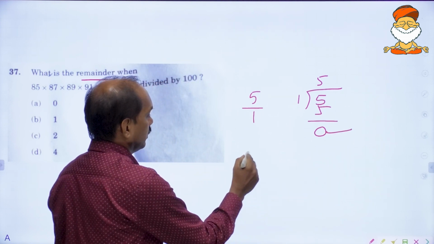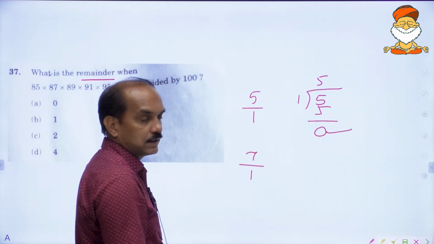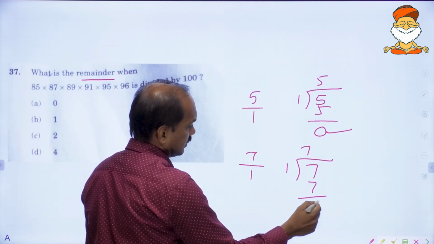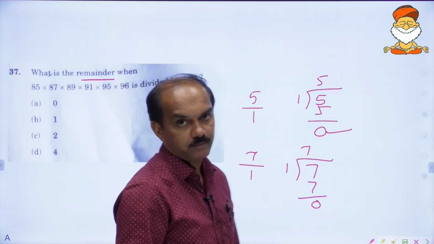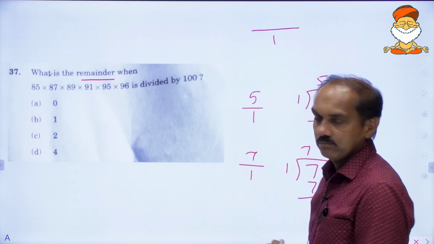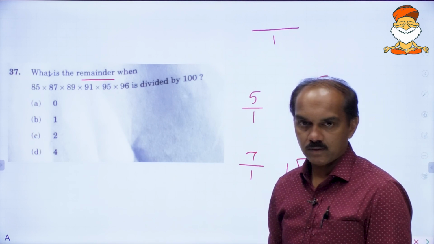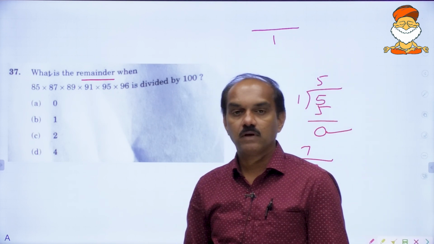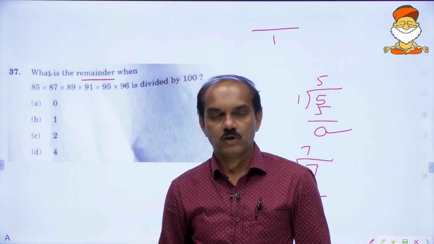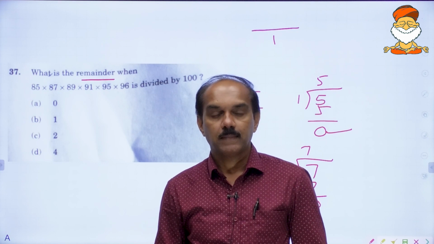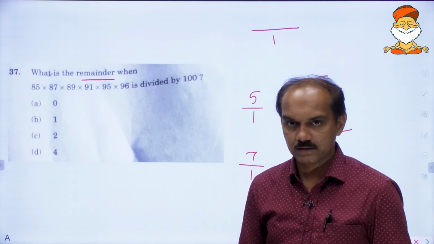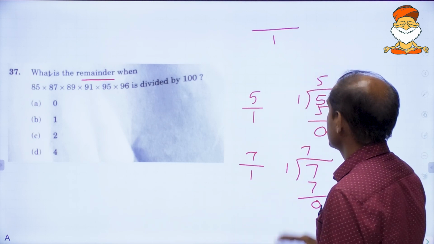Okay, let me change. 7 divided by 1, 1 7s are 7, 0 is the remainder. What is the meaning? If you divide any number by 1, the remainder will be always 0. This is clear. Now I will use this point.